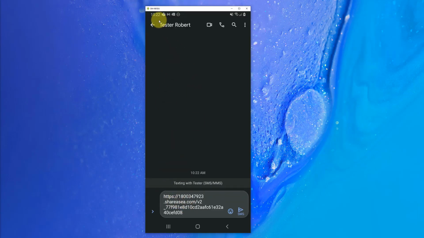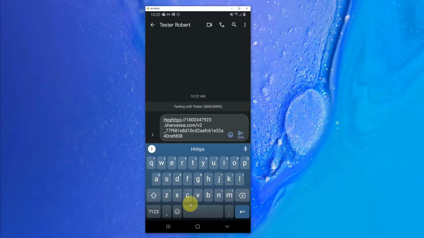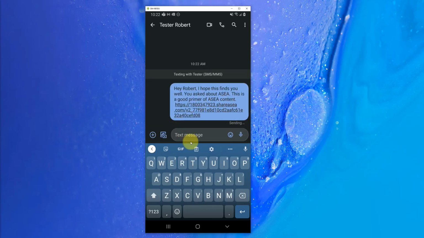So now that that pulls up here, we have our text messaging screen here where we can send something to Robert. So there we go. We can introduce the text message and then create that link there as well. So let's send this off here. And this is likely not going to go anywhere because it is a fake phone number.